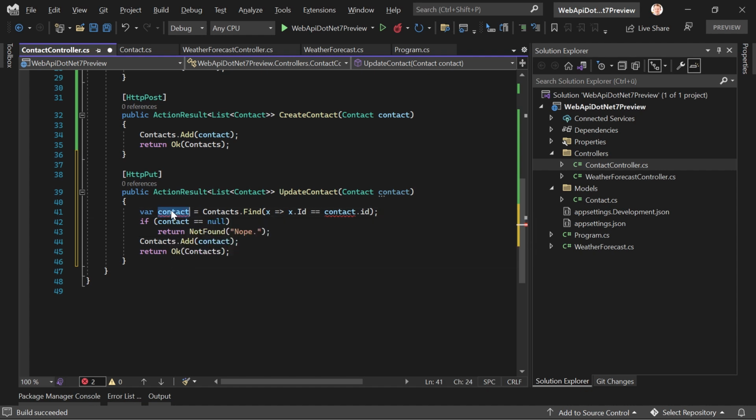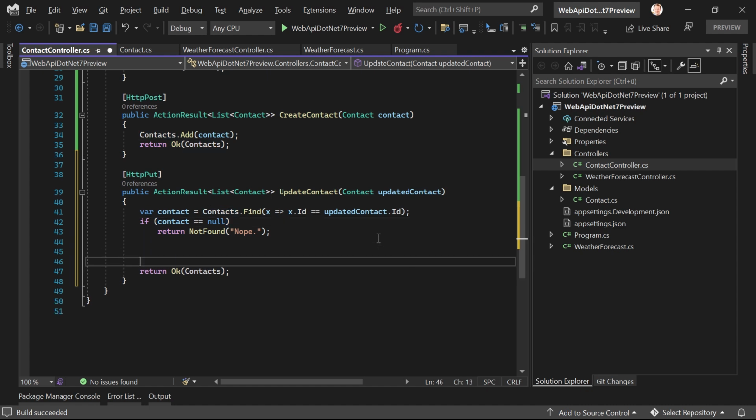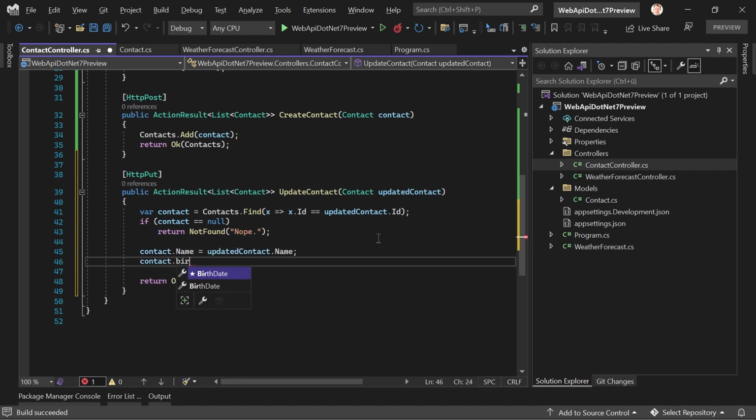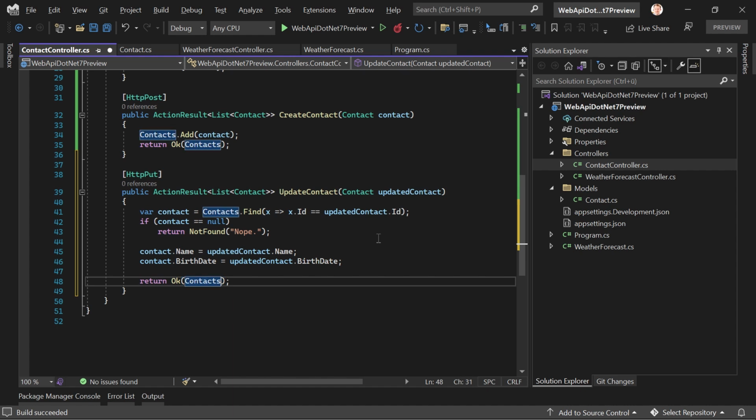And with that, let's say updatedContact here. And uppercase I, of course. So this is our contact now. And then we say contact name is updatedContact name, contact birth date, updatedContact birth date, and we return our contacts.